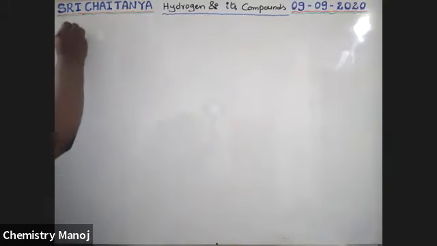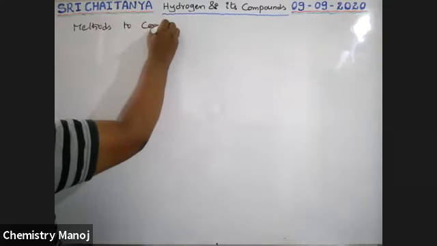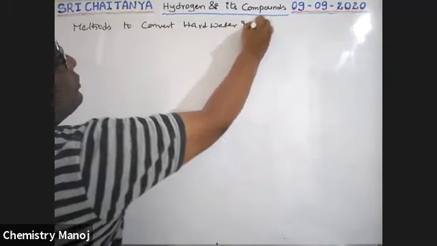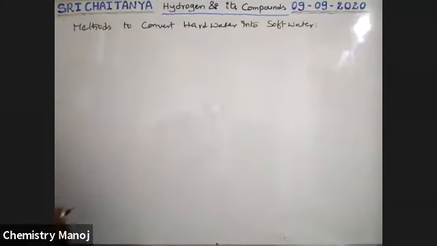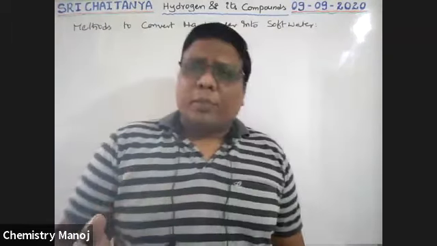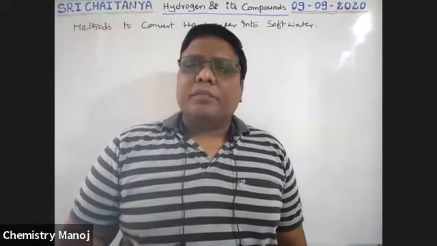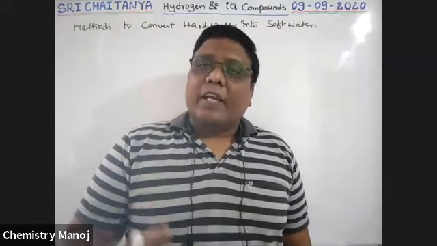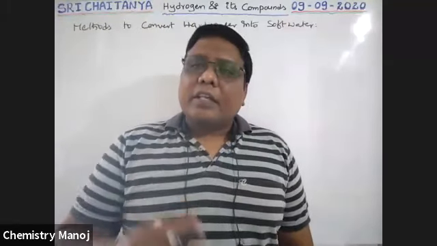Methods to convert hard water into soft water. See boys, temporary hard water is easy to remove. That means simple techniques are sufficient for temporary hard water. Permanent hardness is not easy to remove. That is why special techniques are required. So different techniques are used for different types of hardness.